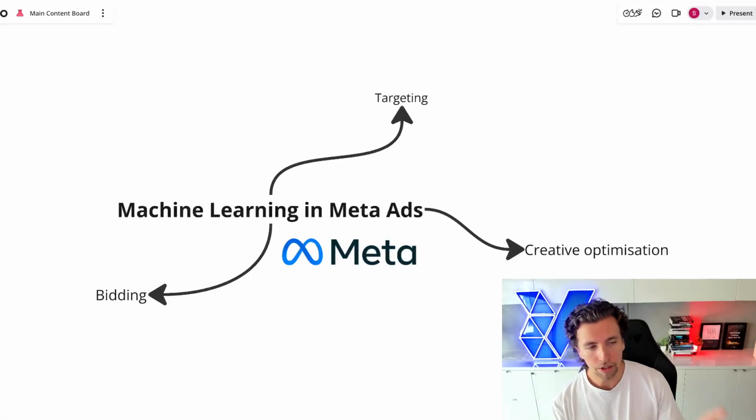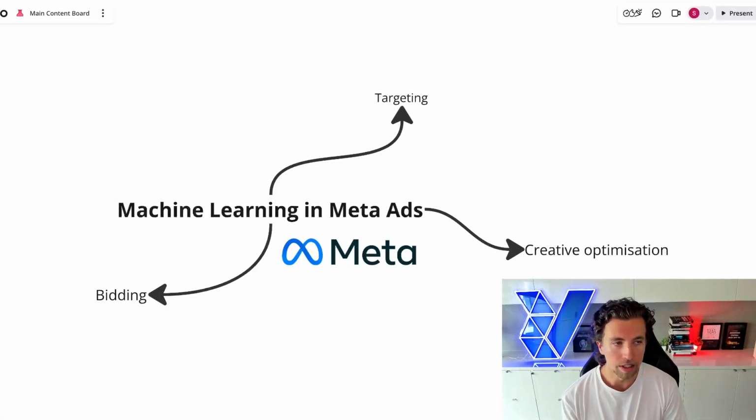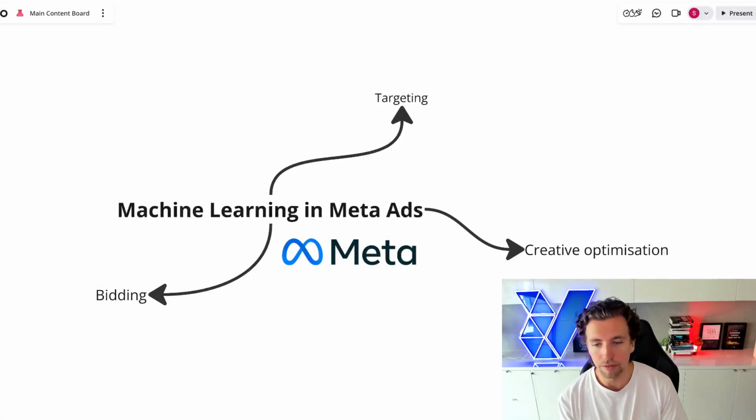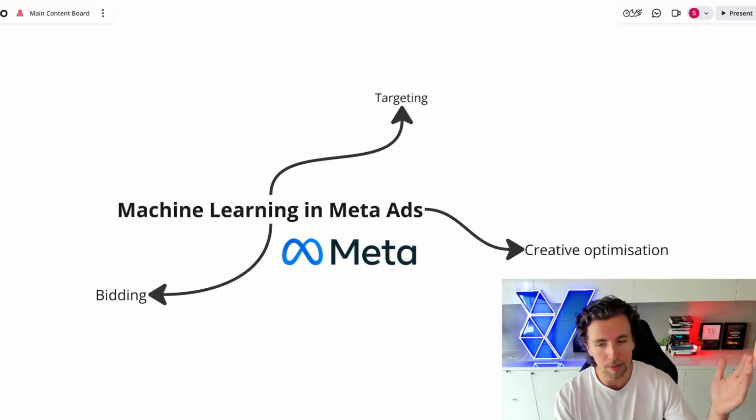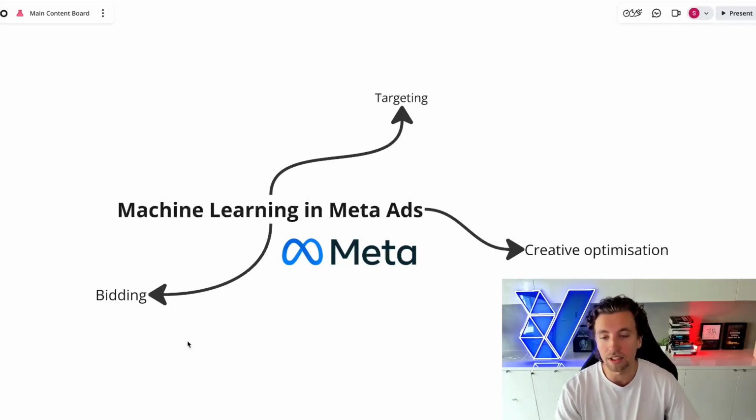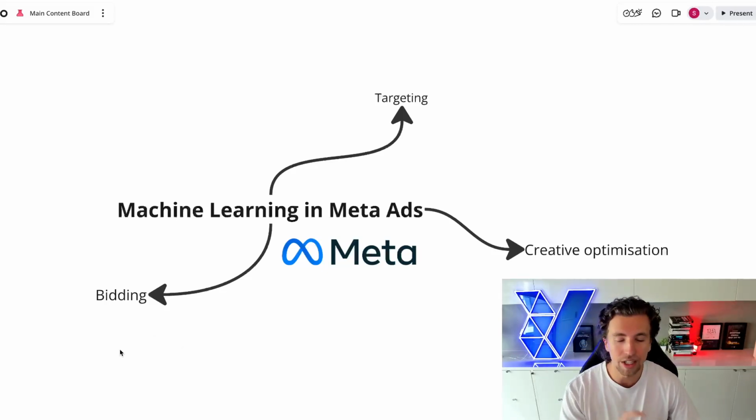This will be the only video you ever need to watch on machine learning and Meta ads. We'll be diving into targeting, bidding, creative optimization, everything that you need to know and understand so that you can set your Meta ads up for success. So many people are spending hundreds of thousands of dollars a month on the Meta ad platform, but they don't even understand how it works and how it decides to serve their ads. You need to understand the core frameworks of how Meta works as a platform so that you can start to build decisions and SOPs and account structures off the back of that.